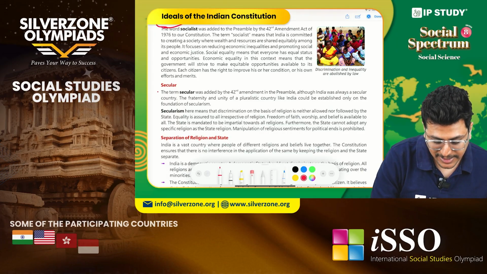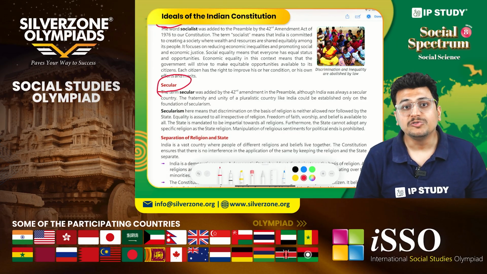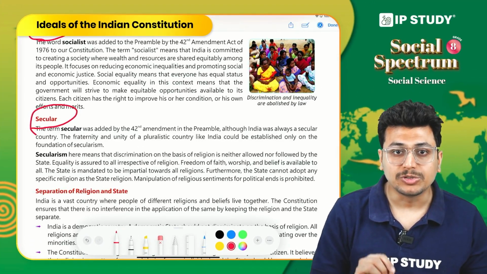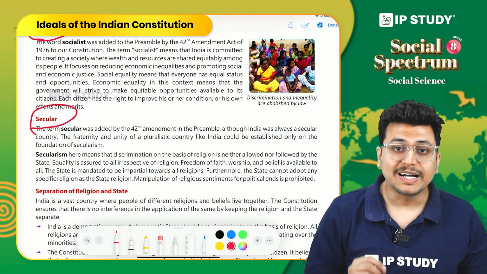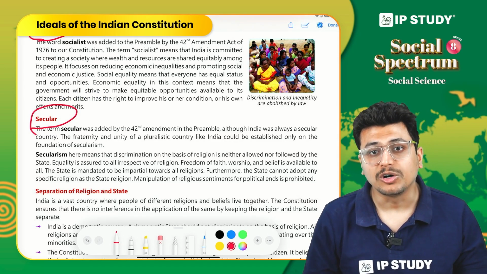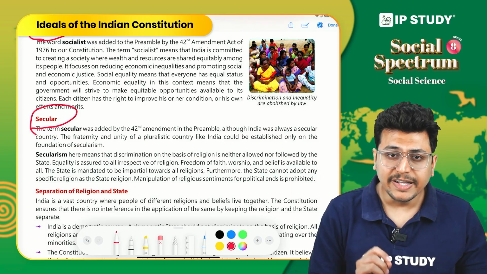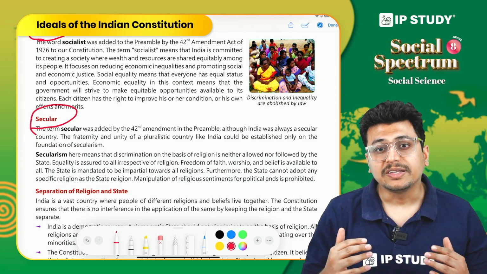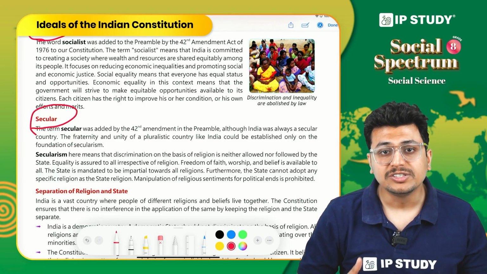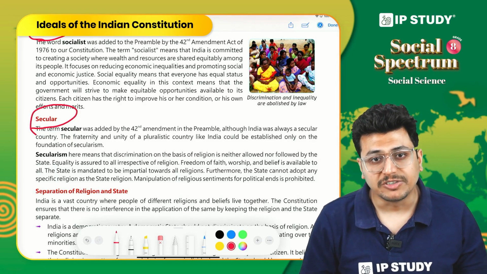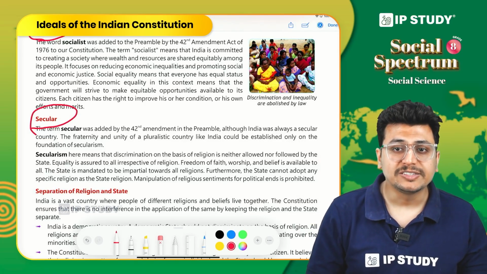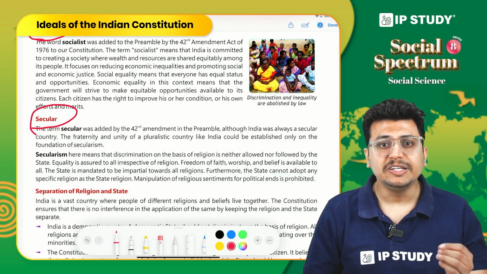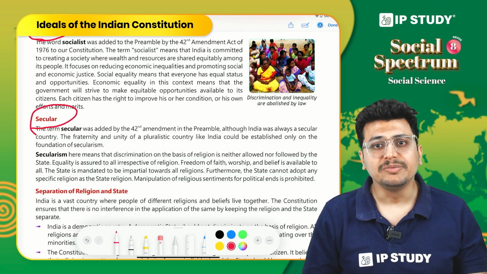Next term is secular. This word was also added through the same 42nd amendment to the preamble of the constitution. But again, it is an idea that our country has always believed in. India is a pluralistic country. By pluralistic we mean that there is a multitude of languages, religions and belief systems in our country. If you look at some other countries in the world, like France or Britain, you will see that they believe in one country, one language, one religion. That is the main idea.